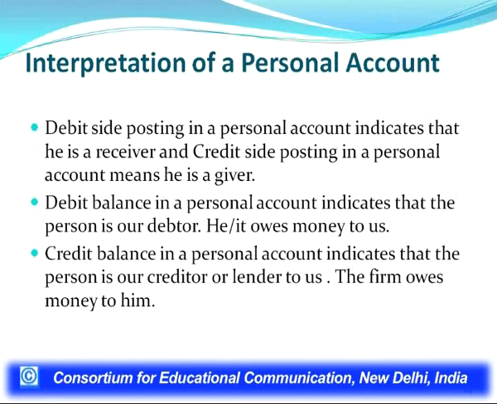In personal accounts, posting is made on the debit side when the party is the receiver, and posting is made on the credit side when a person is the giver. So, a debit balance in a personal account indicates that the person is our debtor, an asset, and he owes money to the firm. If a personal account is showing a credit balance, it means he is our creditor or a lender to us, and the interpretation is that the firm owes money to him.